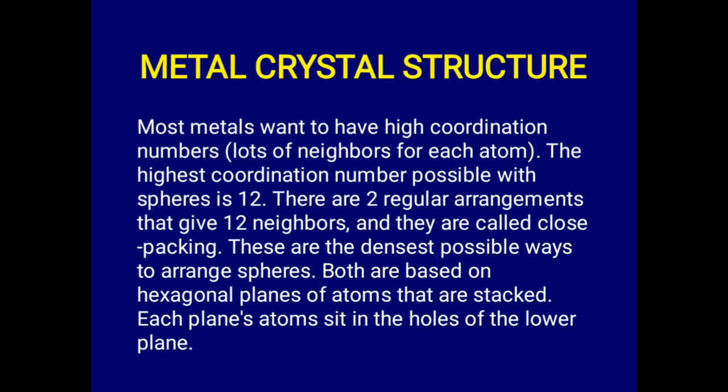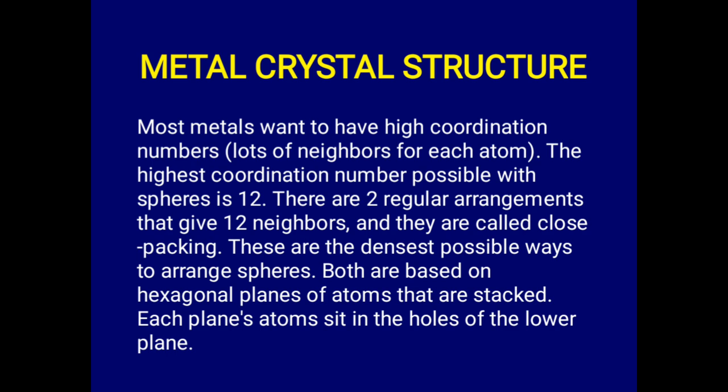Okay, let's look at the metal crystals. The metal crystal structure. Most metals usually want to have a coordination number of 12, and because of this coordination number, there are two possible regular arrangements for metals generally, and they are called close packing.